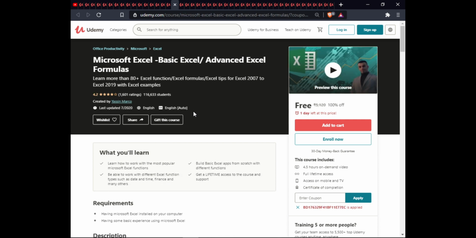The next course is Microsoft Excel, Basic Excel, Advanced Excel Formula. In this course, we will learn how to work with the most popular Microsoft Excel functions, build a basic Excel app from scratch with different functions, and be able to work with different Excel function types such as date and time, financial, and many others. Get lifetime access with course and support. This course is 4.5 hours on-demand video, full lifetime access, exam warranty, and certification completion.